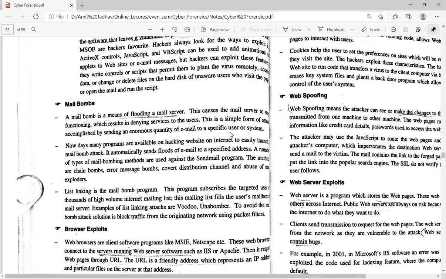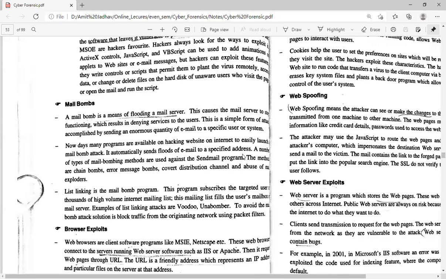And whenever this application runs, at that time your email becomes vulnerable. It does not work properly. It crashes, or it sends n number of messages to the users. Nowadays, many programs are available on hacking websites on the internet to easily launch a mail bomb attack. It automatically sends flood emails to the specified address.